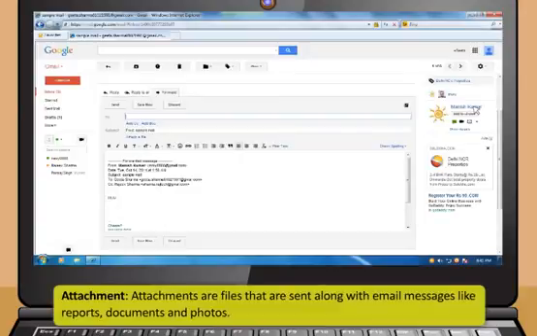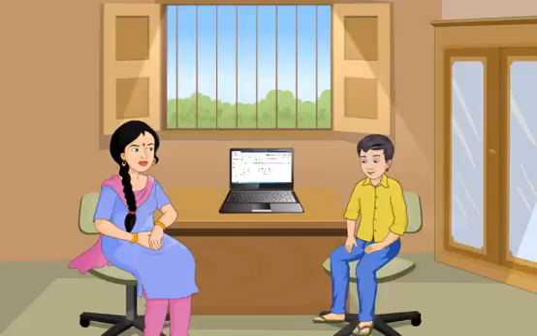Attachments are files that are sent along with email messages like reports, documents, and photos. Now, let me see you log into your account, compose an email, attach a photo, and send it to one of your friends. Yes, I am so interested in trying it myself.